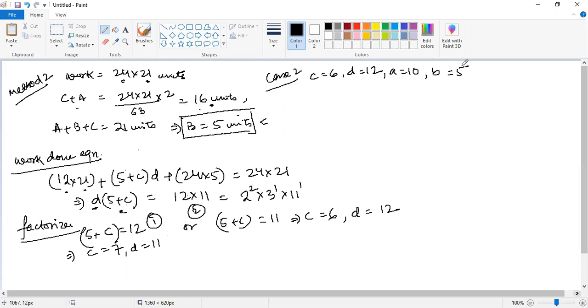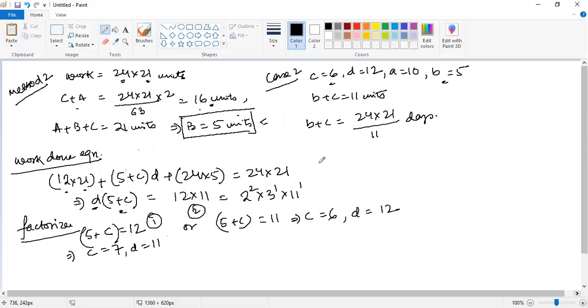Now, क्या आने वाला है? Let's see. Now b plus c is doing 11 units. Now, so what is the number of days that they're taking? Total work है 24 into 21, divided by 11 days, right?